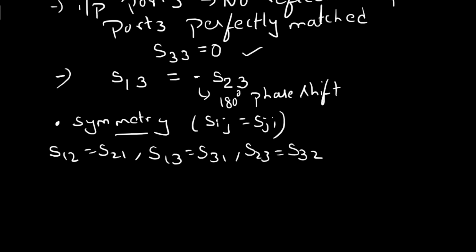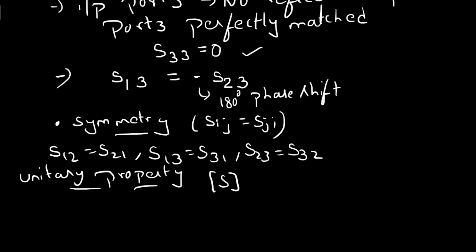Now we have to consider one more property of the S matrix, the unitary property. According to the unitary property, the product of the S matrix with its complex conjugate gives an identity matrix I.